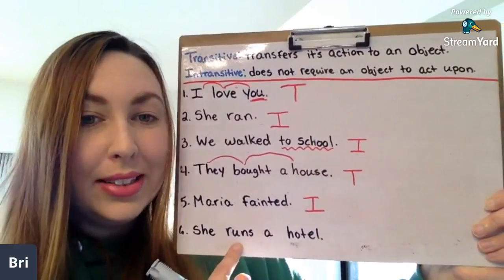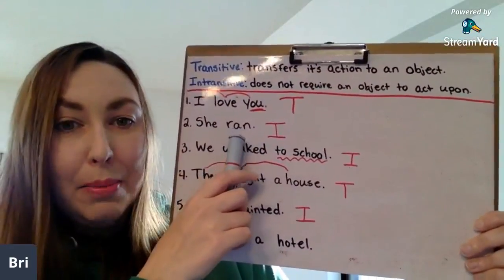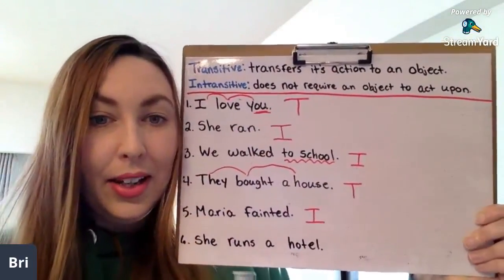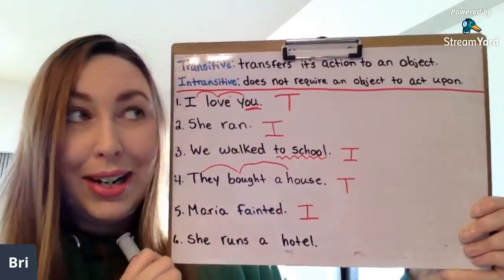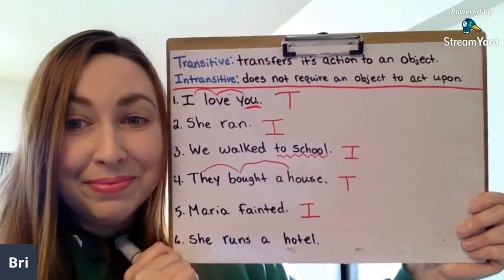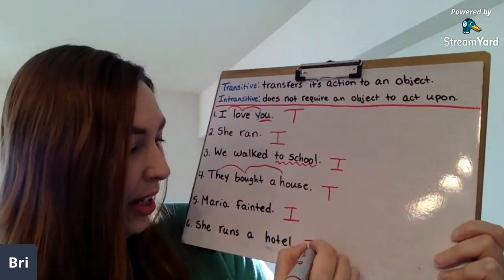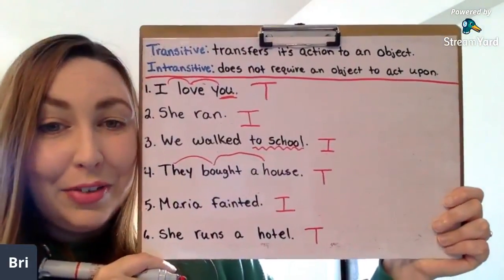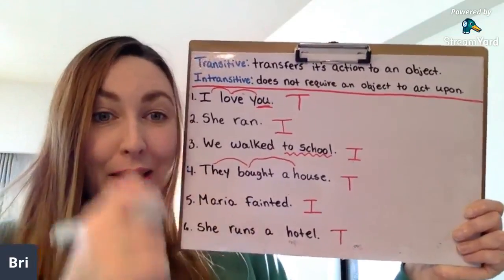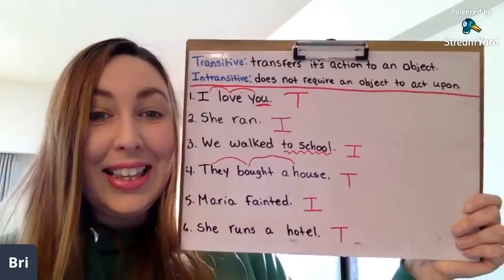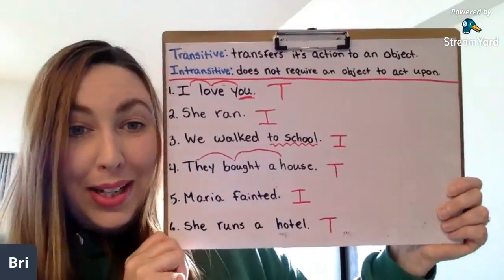She runs a hotel. So we have "ran" up here. She ran. Number 6, she runs a hotel. What do you think? Is this transitive or intransitive? Okay. Very good. So number 6 is transitive. In this case, the verb run does not mean jogging, right? This means operating a business, to operate, to run something.